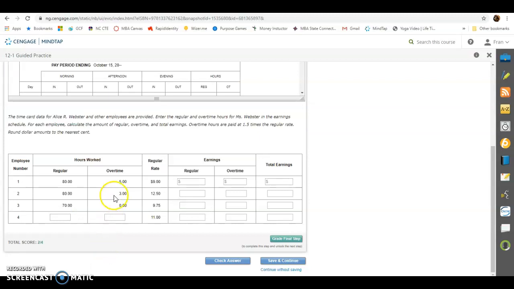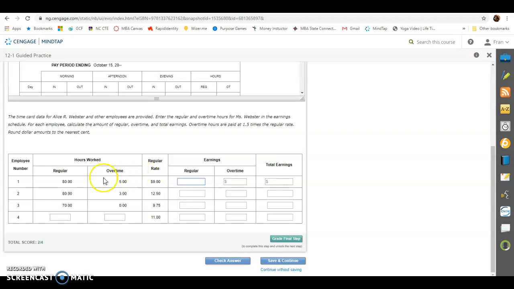All right, so our next sheet is going to go through every single employee by name or number, and we're going to compute their regular hours times their rate of pay and their overtime hours times their rate of pay. Their overtime rate is called time and a half. So it's whatever their regular rate is times 1.5. So if you made $9 an hour, you multiply that times 1.5. So that person made $13.50 an hour overtime.